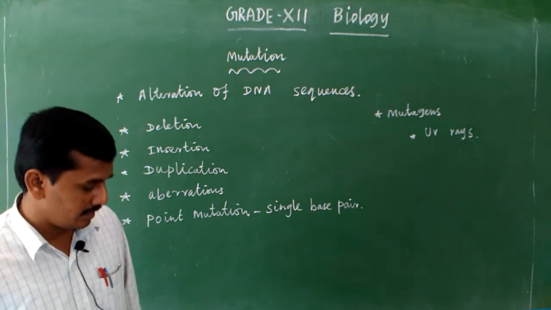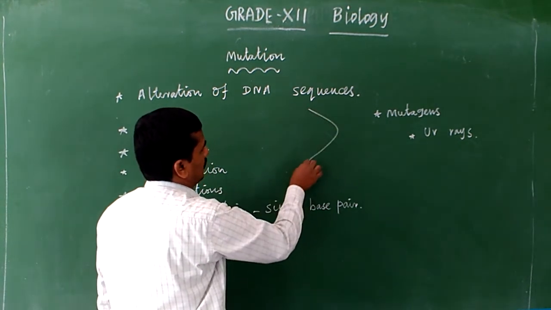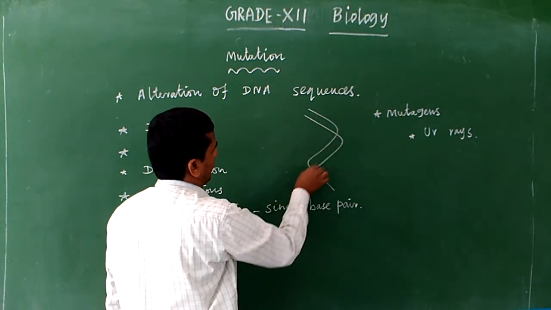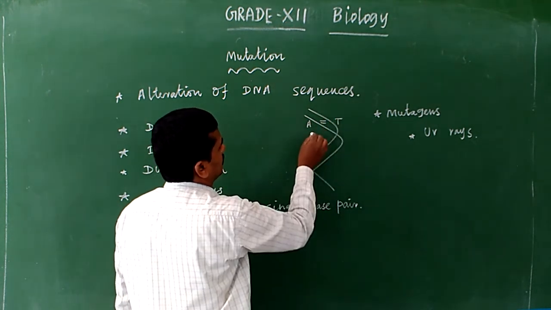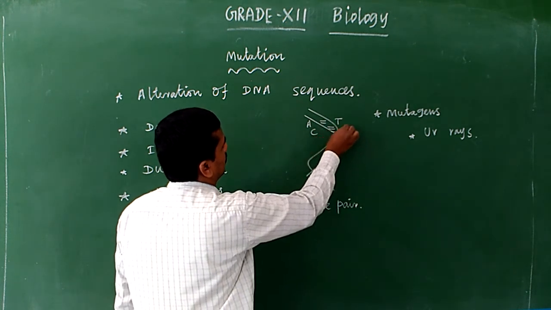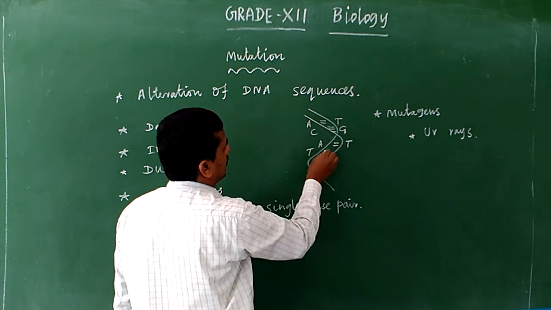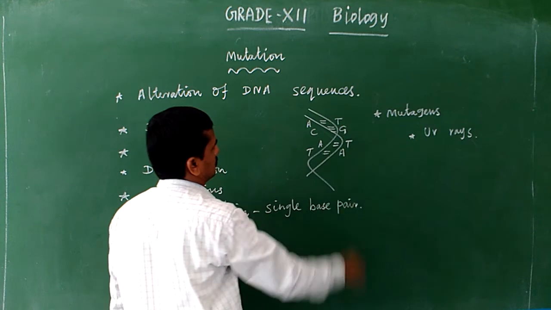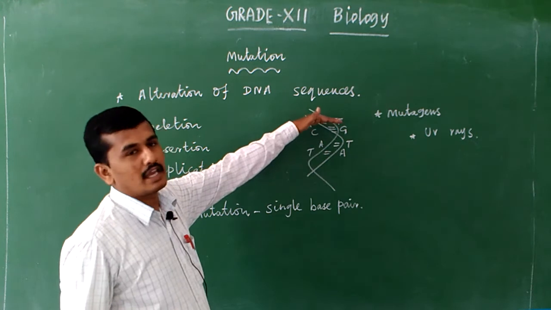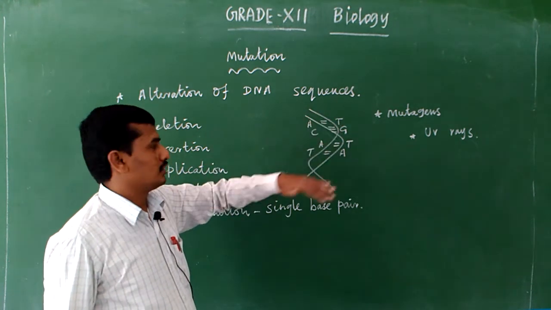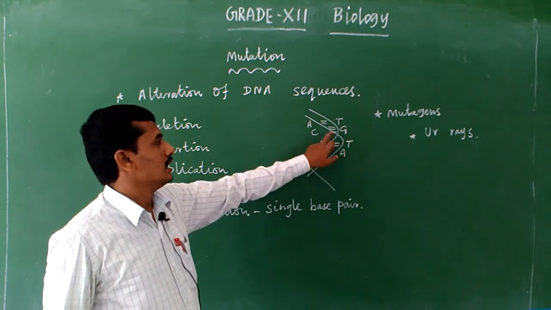So deletion means, normally, listen, that is actually DNA. We know in DNA, adenine base pairs with thymine, cytosine base pairs with guanine, adenine base pairs with thymine, thymine and adenine also present as base pair. So this is actually DNA, the base pairs are present: adenine-thymine base pair, cytosine-guanine base pair, adenine-thymine and thymine-adenine base pair. The double bond is hydrogen bond, here triple hydrogen bond.